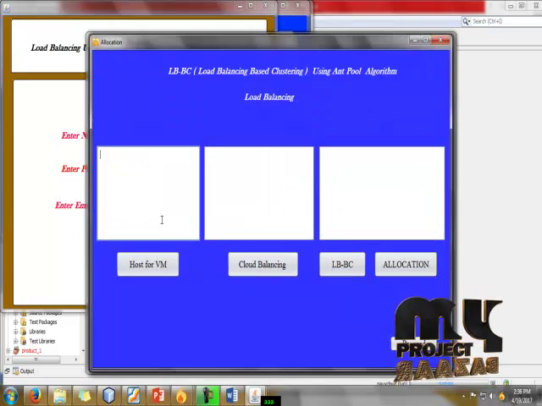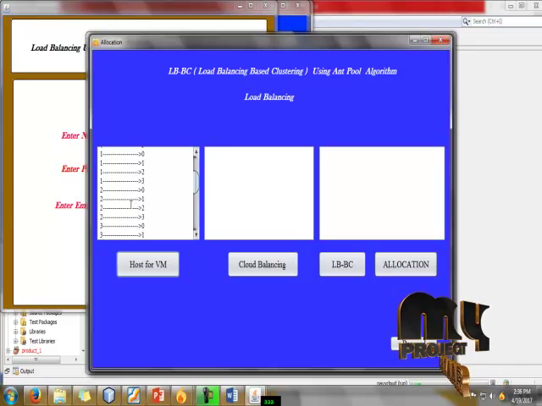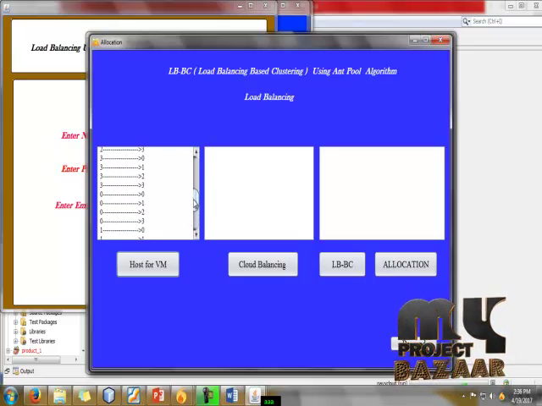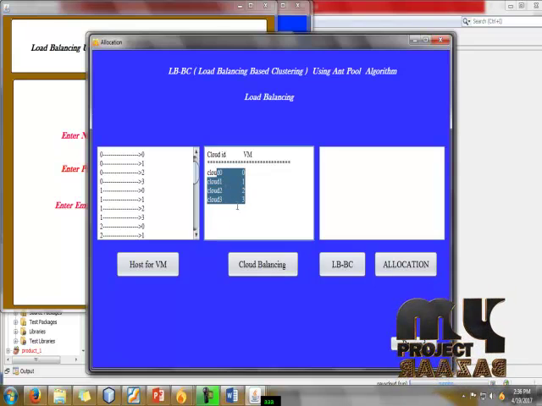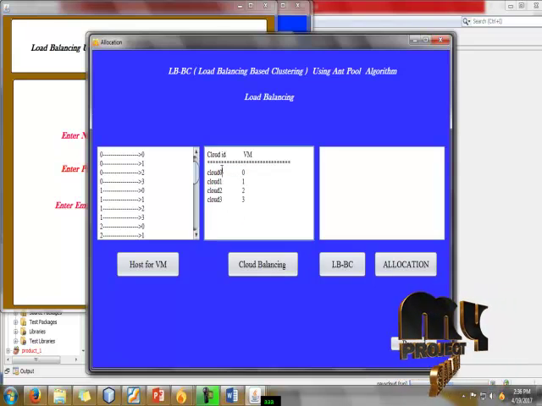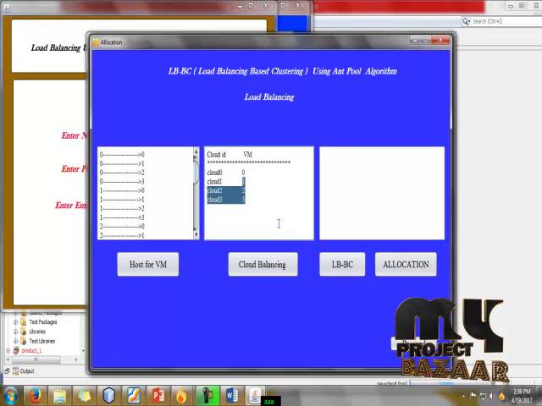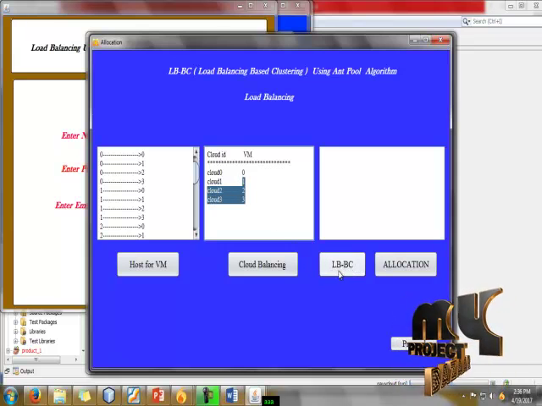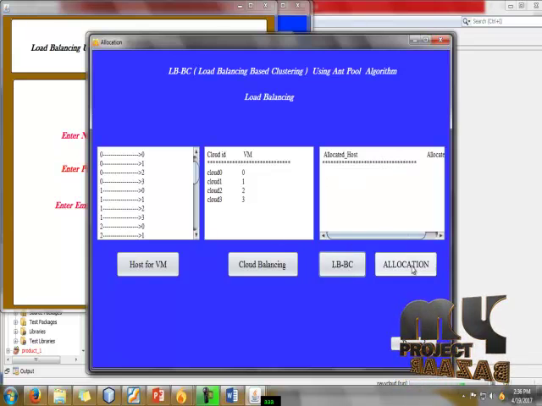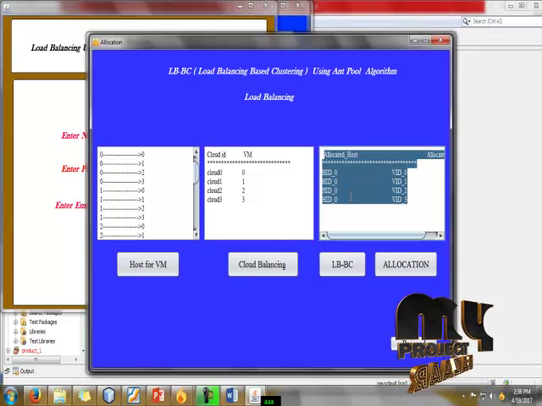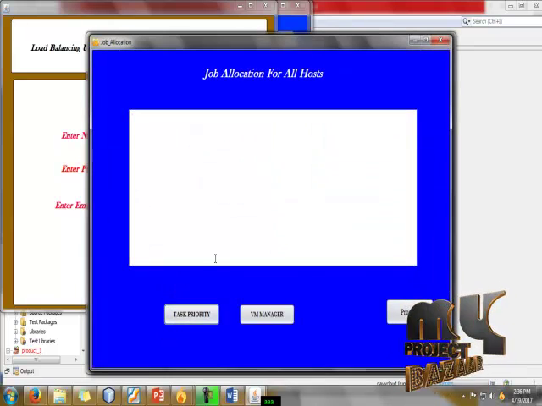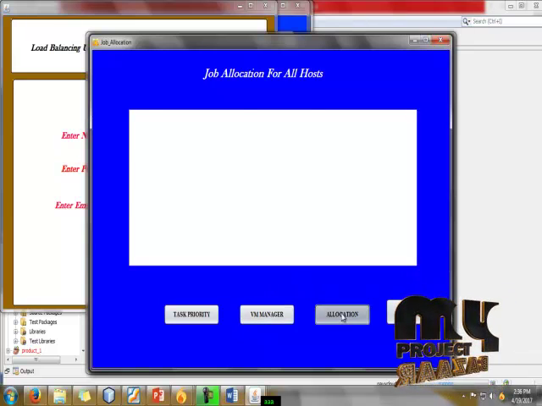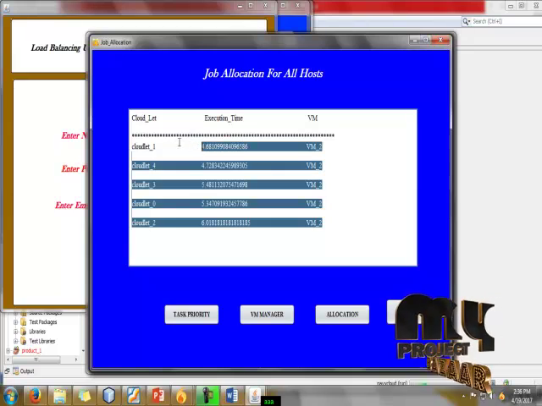Okay, the next process is VM host for VM server. Here what is the purpose of the VM server? The next is balancing of the cloud. Here we create 4 clouds, and this is the server number. The next is LBBC, the load balancing Bayes clustering algorithm, and that we are going to allocate. The next is task priority, then we create the VM manager, then finally we allocate our works to each and every cloudlet.